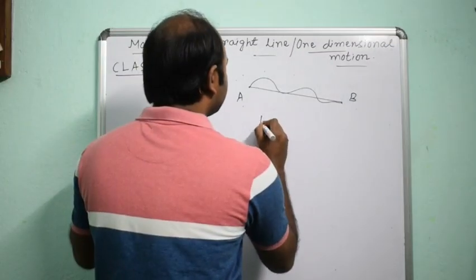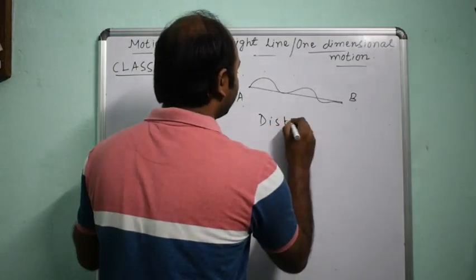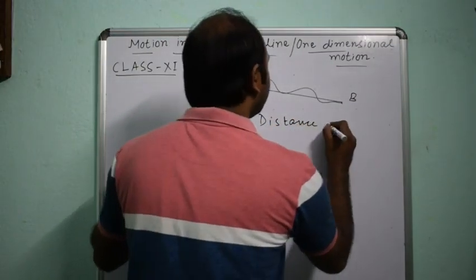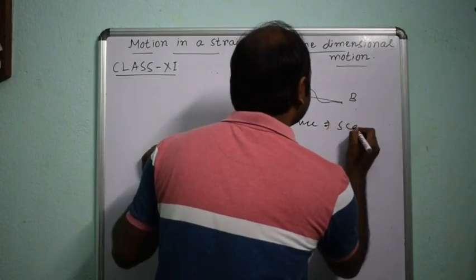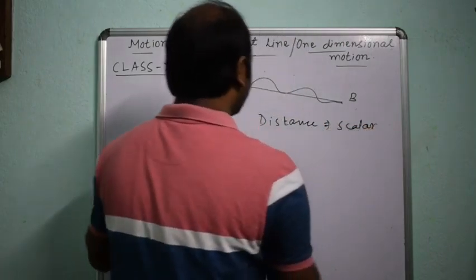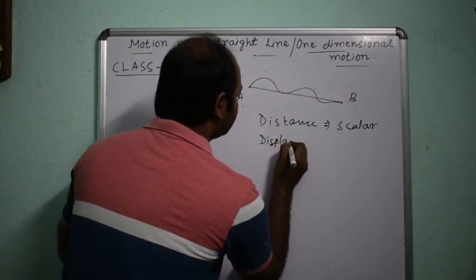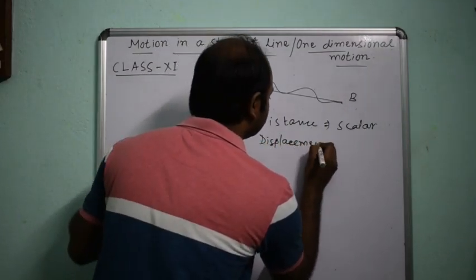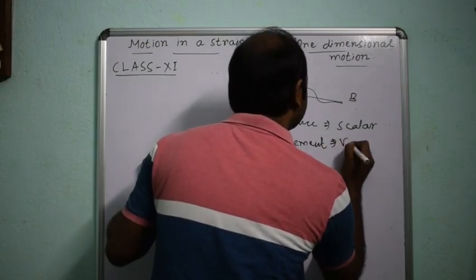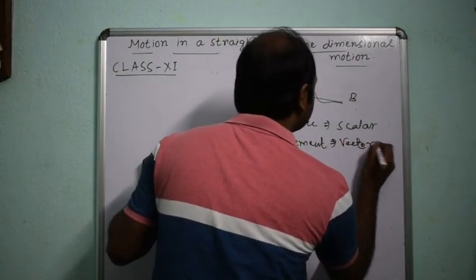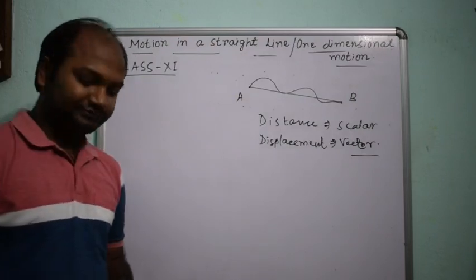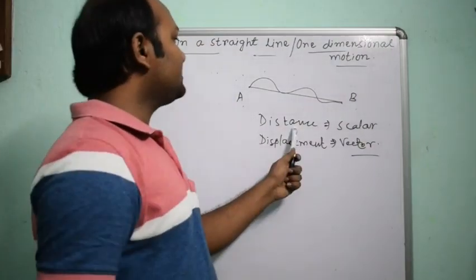Here distance is a scalar quantity, whereas displacement is a vector quantity.